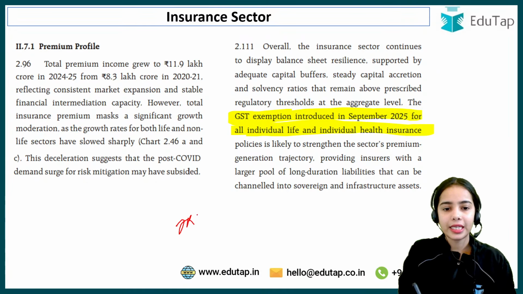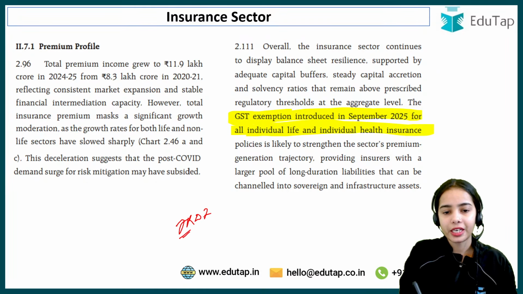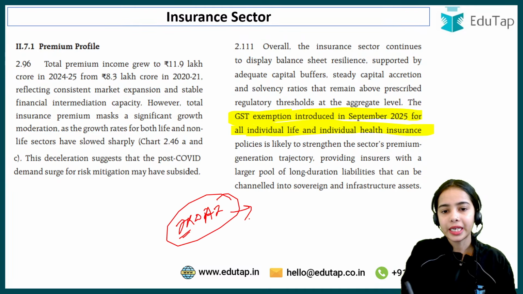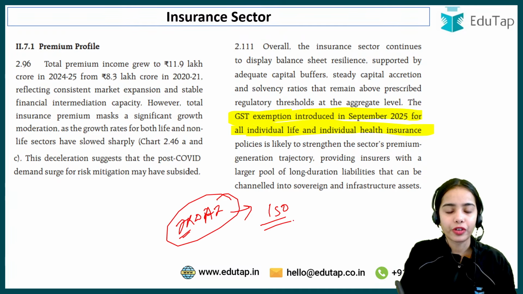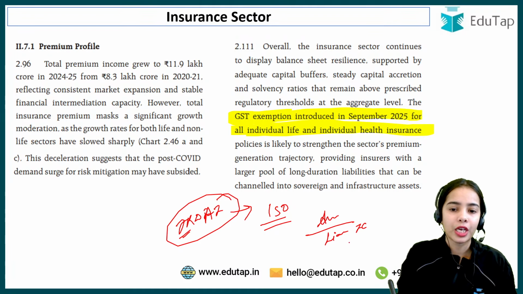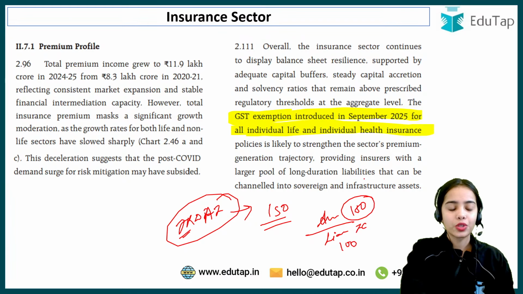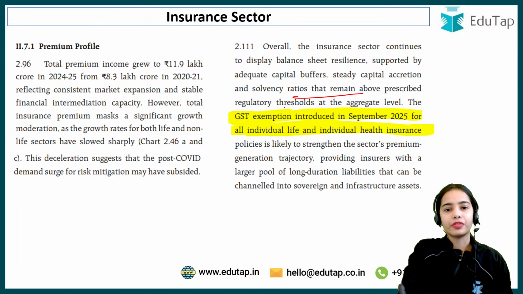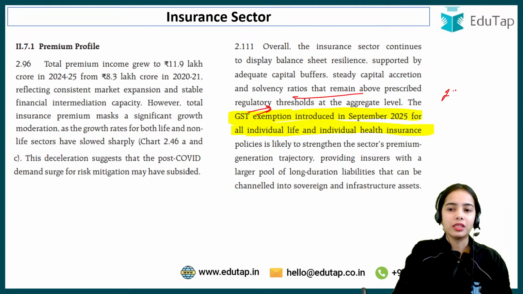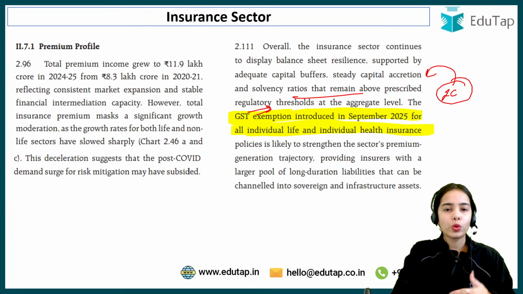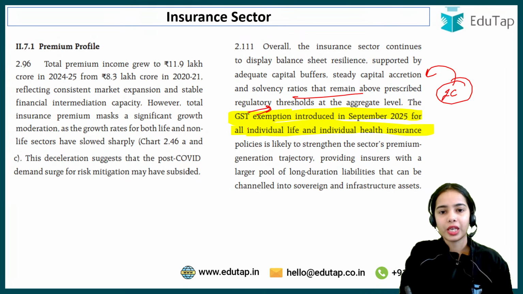IRDAI, that is the Insurance Regulatory and Development Authority of India, has said that the solvency ratio should be 150. Against the liabilities of the insurance company, they should maintain assets of 150. So against a liability of 100, 150 should be the asset. And the insurance companies are maintaining more than the required solvency ratio. GST exemption introduced in September 2025.